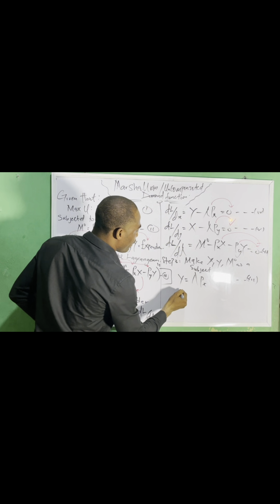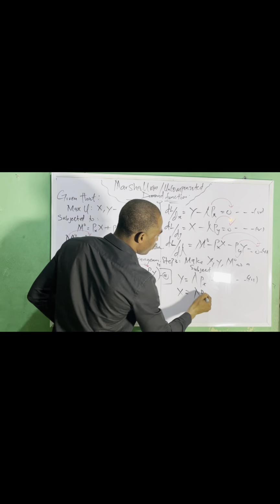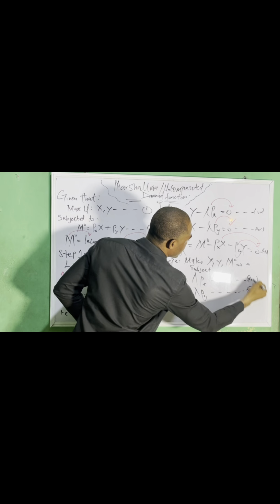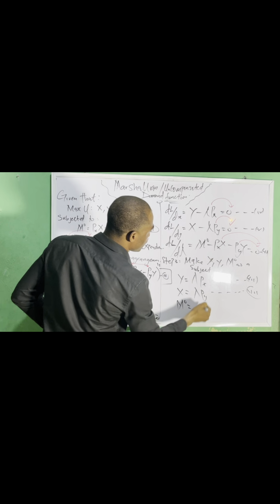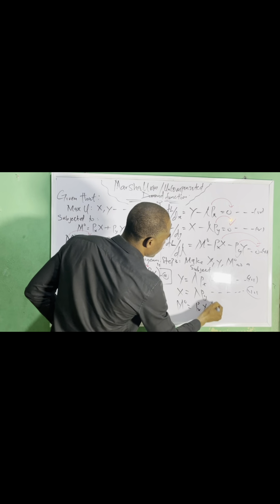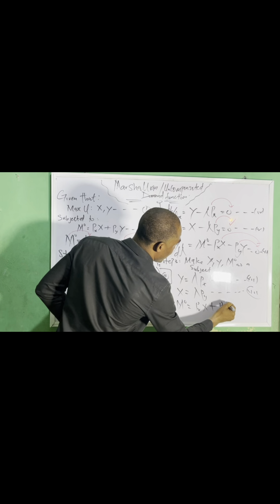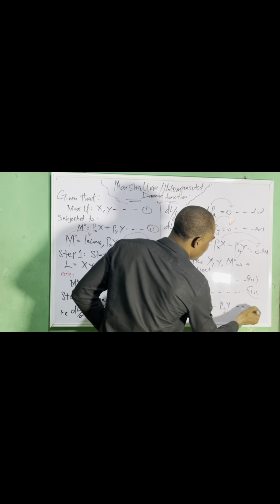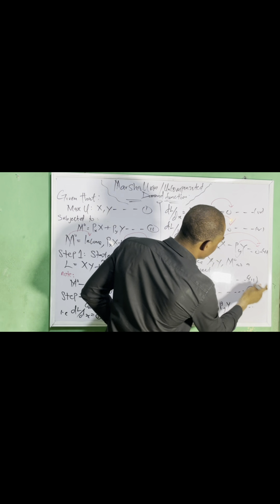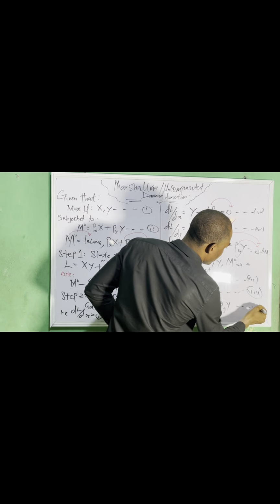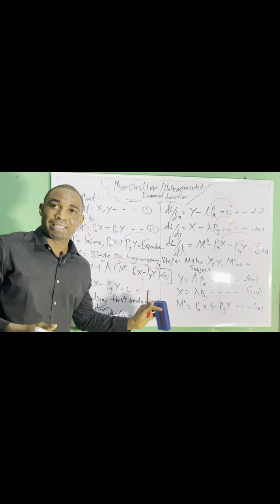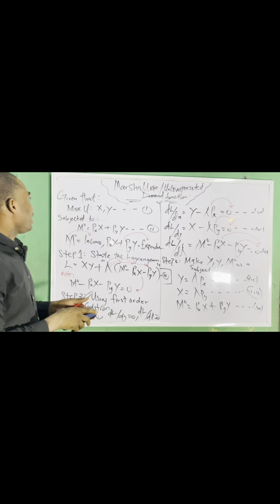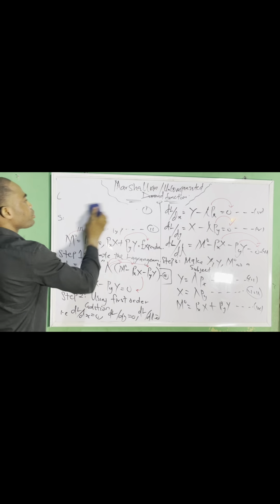In the other way around, x will also equal lambda py, which gives me equation 8. Then my MO will equal what? Px of x plus py of y, which gives me equation 9. I think you are getting it, that's why I have to break it down step by step. So let's continue here.